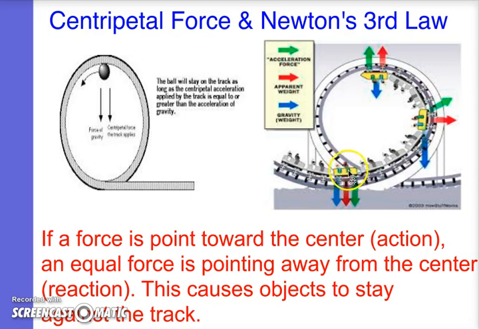Inertia is keeping the object wanting to go in a straight line, but it doesn't because of the track, and then it wants to go that way, but the track keeps curving it all the way around. So there are a few forces in action here, but the centripetal force is the force that is pointing toward the center of the circle, creating the circle, and then there is a reaction force that's moving against the centripetal force that keeps the car of the roller coaster against the track.